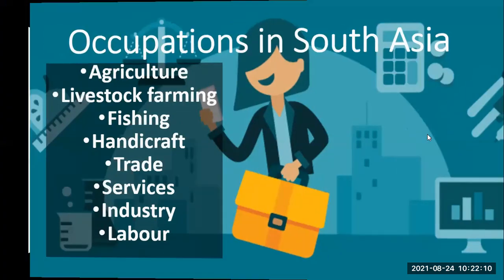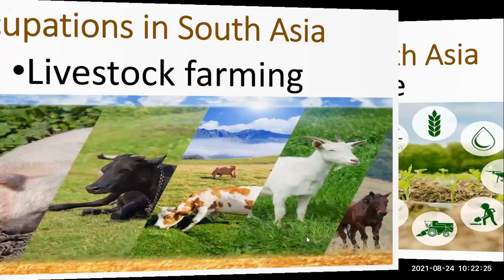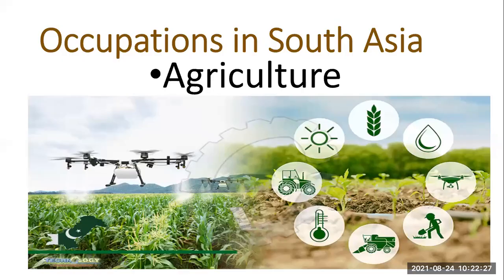Now, in South Asia, what should we learn about it? Here you can see the diagram, the picture in which you can see the fields and what kind of things are important in the fields. So agriculture is the occupation of raising crops in fields, and it is the most common occupation in South Asia.